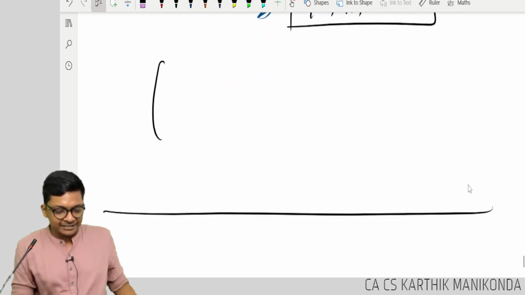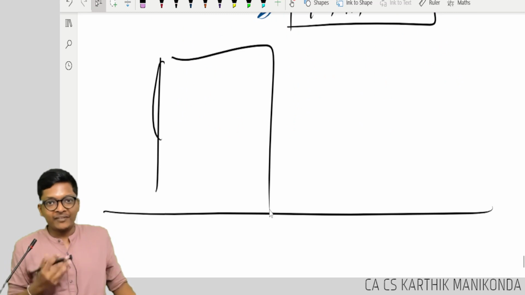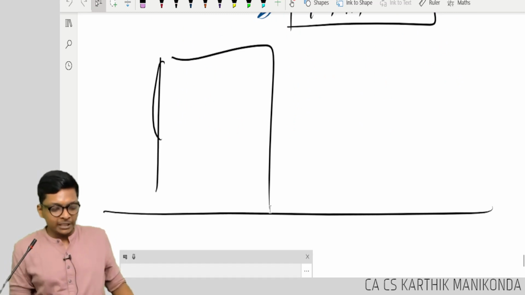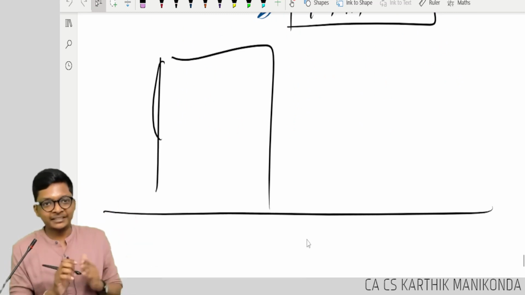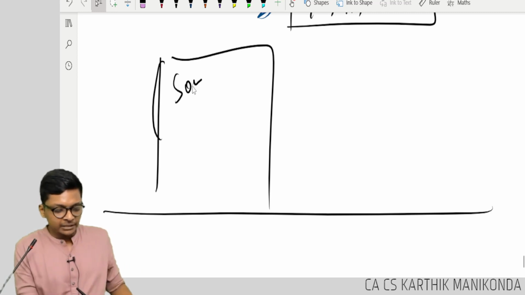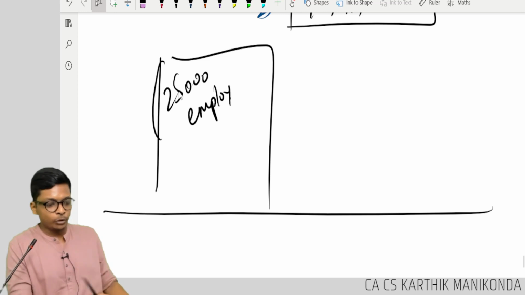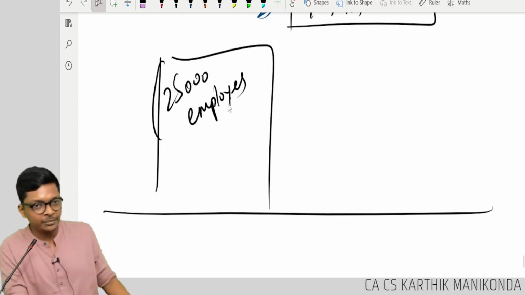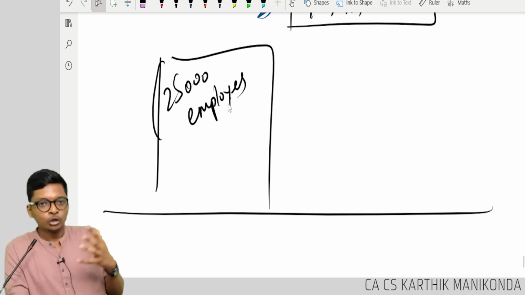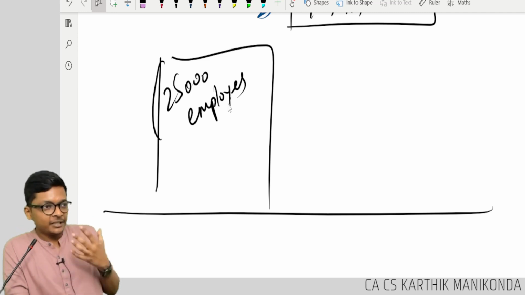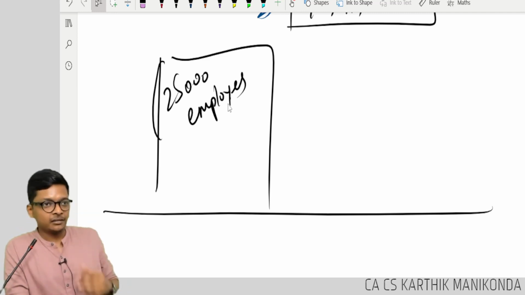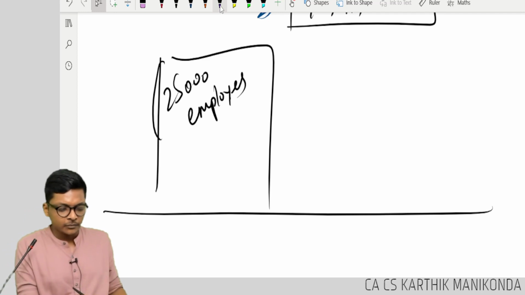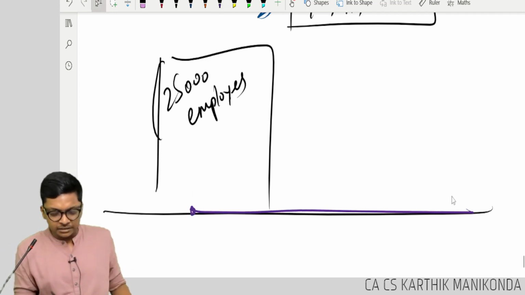Now let's take a scenario. Let's say Infosys in Vizag, Andhra Pradesh opened a new office with 25,000 employees. Huge office. IT campus. They started now, let's say, in the next, how many people?